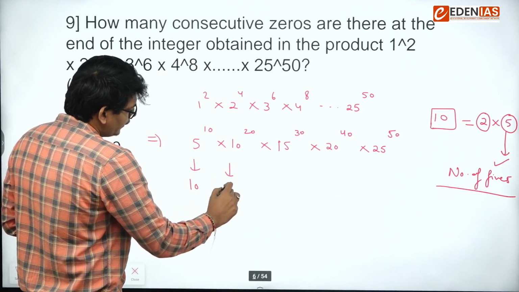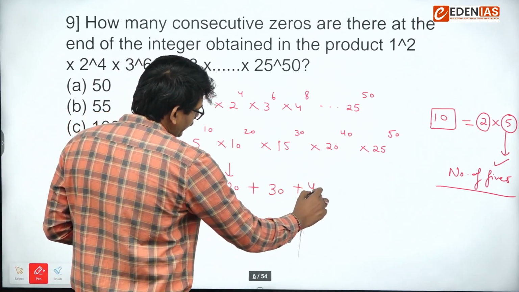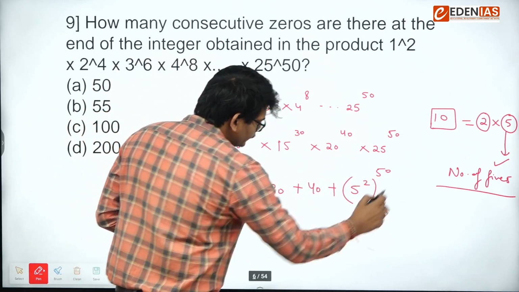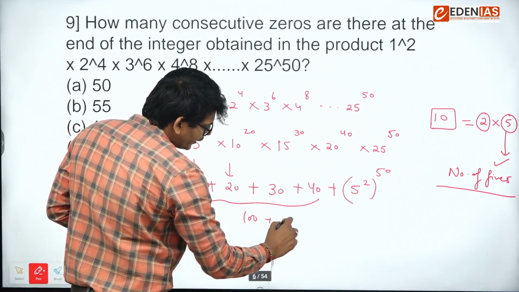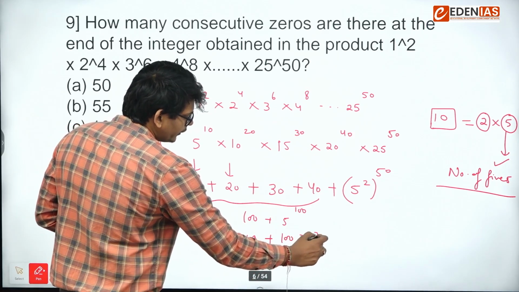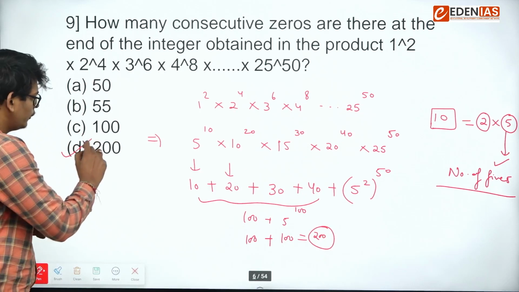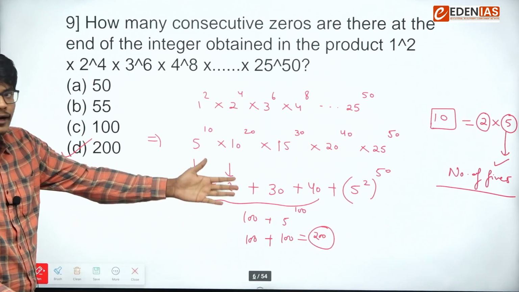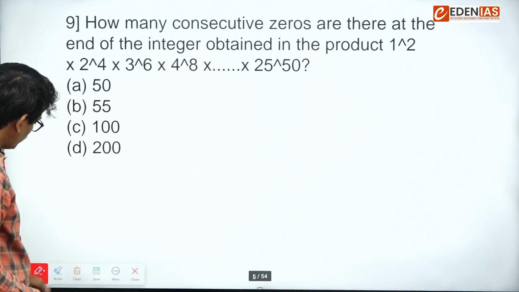Okay, let's count the number of 5. Here 10, here 20, here 30, here 40, and if you look at this, this is 5 square. So this one is 100. This is 5 raised to the power 100. So 100 plus 100, this is 200. So number of zeros here will be 200. I hope this question is clear. That question was directly based on number of zeros, which depends on number of 5's. Let's move on to next one.